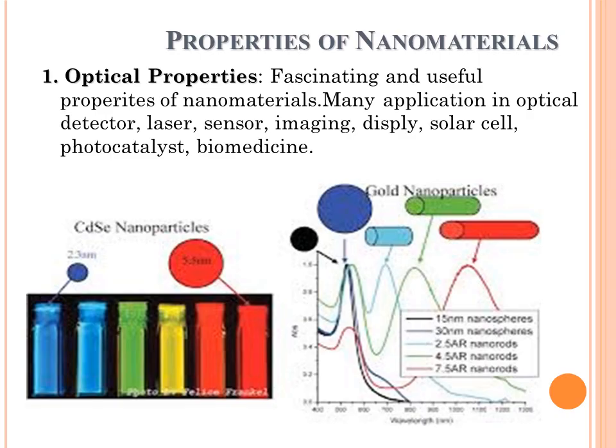Now next we have to see the important properties of nanomaterials. First property is optical property. The fascinating and useful properties of nanomaterials are there in their optical properties. Various applications are there because of these optical properties, and that includes their use in optical detector, laser, sensor, imaging, display, then solar cells, photo catalyst, biomedicine. We can use them there because of the optical properties.